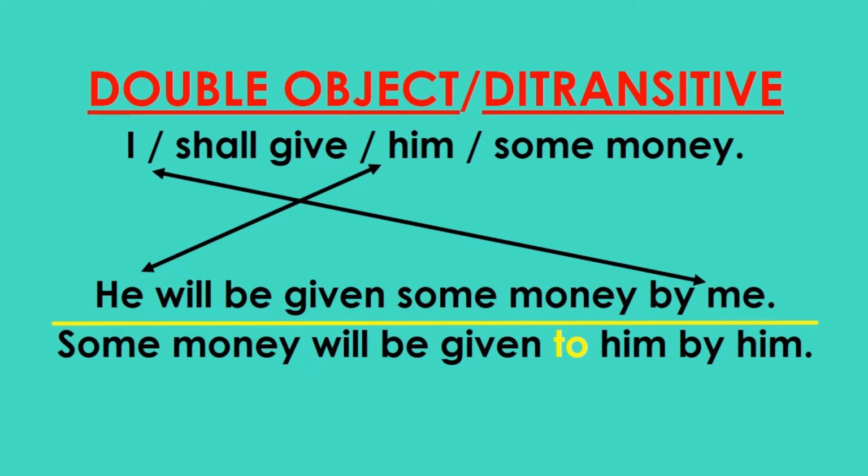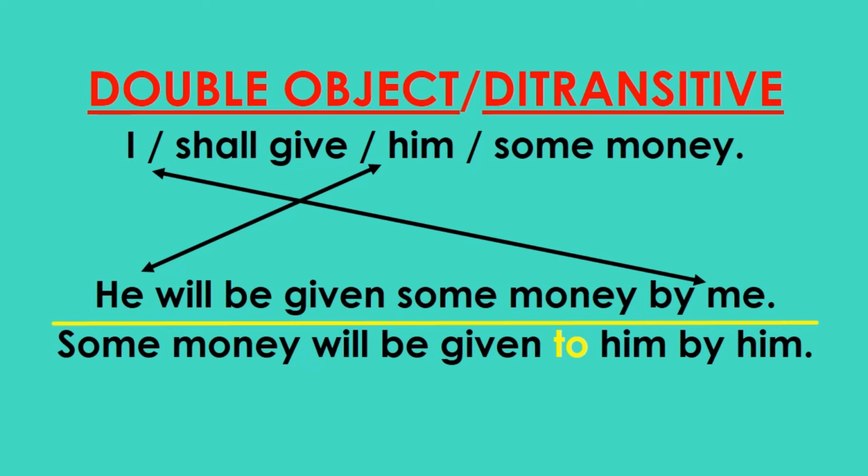Sorry, it should not be by him, it should be by me, same as the previous one, because the subject in the active voice was I. Therefore, it should become by me. It has been mistyped, so it should be by me. Therefore, in this way, we have to turn sentences with double objects into passive voice.